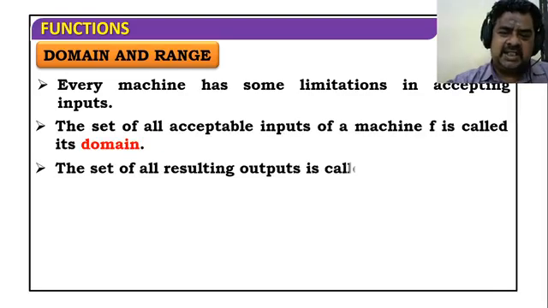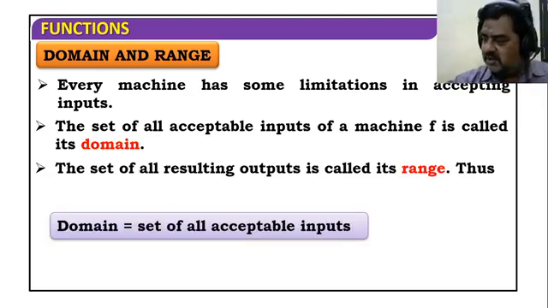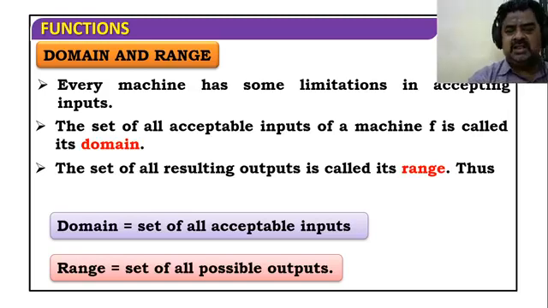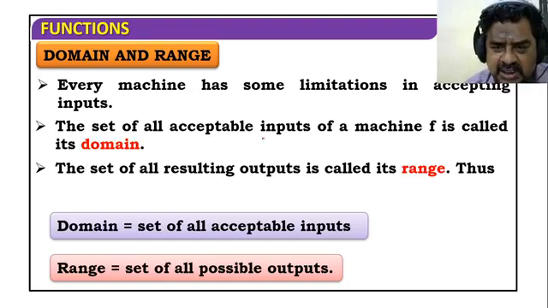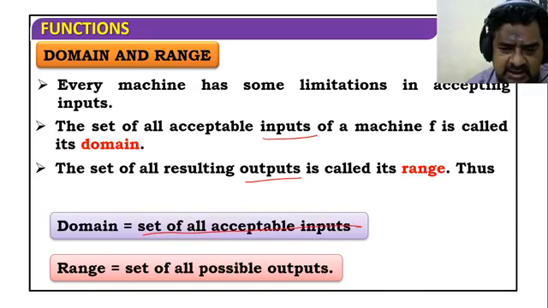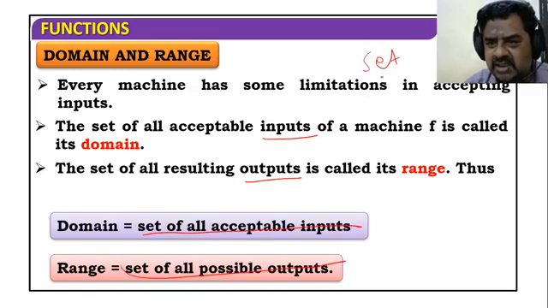The same thing is given as a definition. Just write down: domain is the set of all acceptable inputs, and range is the set of all acceptable outputs. It is given in theoretical form. The very important key points are input, output, set. This is a very superb topic.